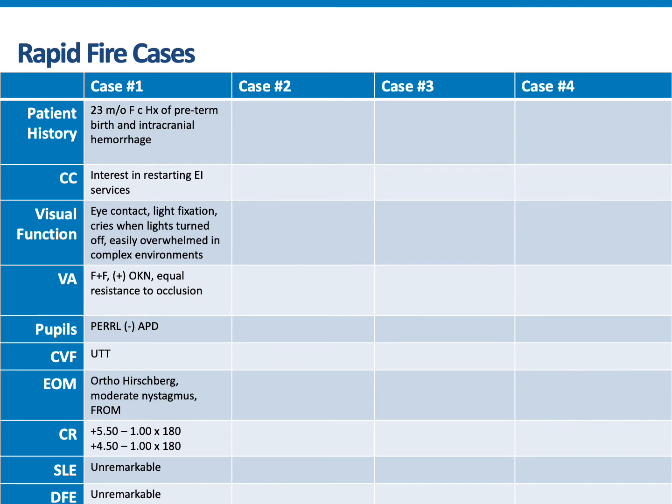I want to quickly run through some cases here. So case 1 is a 23-month-old female with history of premature birth at 30 weeks and intracranial hemorrhage. The patient stopped receiving early intervention services due to challenges with her home situation. Mother reports occasional eye contact and that her daughter enjoys looking at lights. The patient cries when the lights are turned off and gets easily overwhelmed in busy environments with visual and auditory